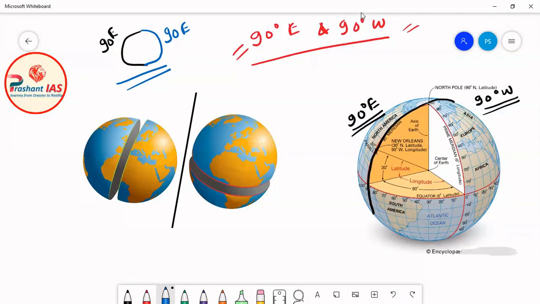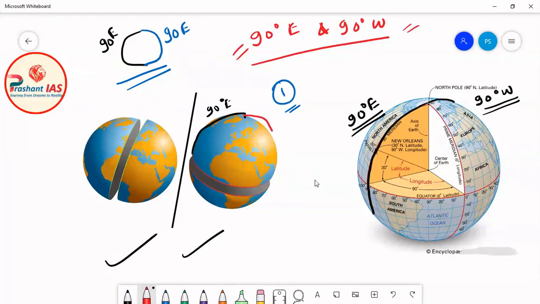Now let's see whether this is a great circle or not. Let us examine all the conditions. The first condition was that it should be a circle with the largest possible circumference. In this diagram, if we try to draw the 90 degree east meridian of longitude, it must be somewhere here, and the 90 degree west meridian of longitude must be somewhere here.